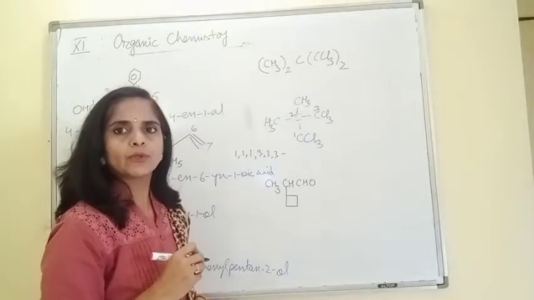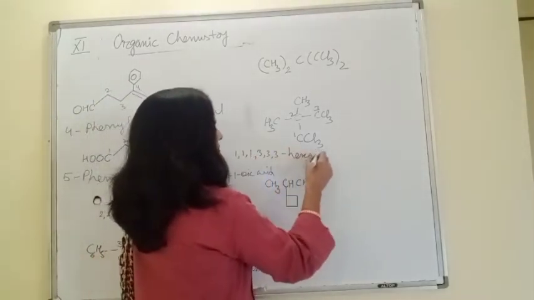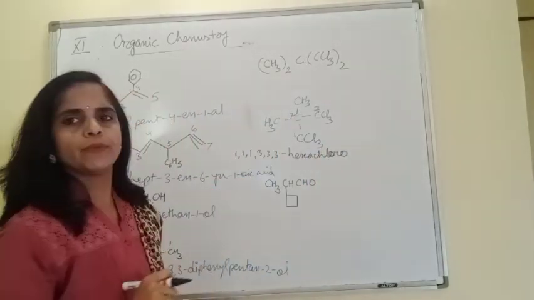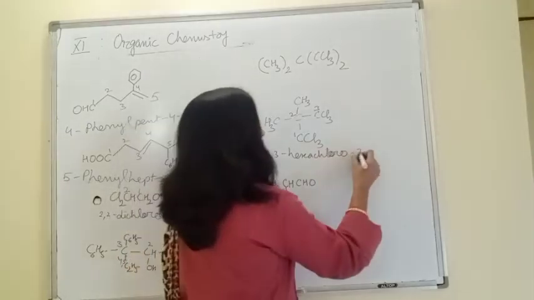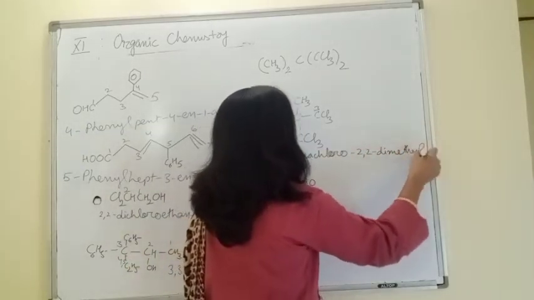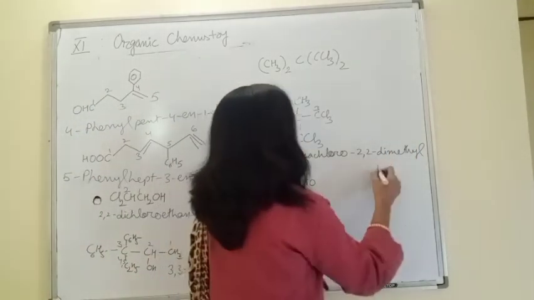And for 6 chloro we write hexachloro. On the second position 2 methyl, so 2, 2-dimethyl. And the 3 carbon chain is propane.